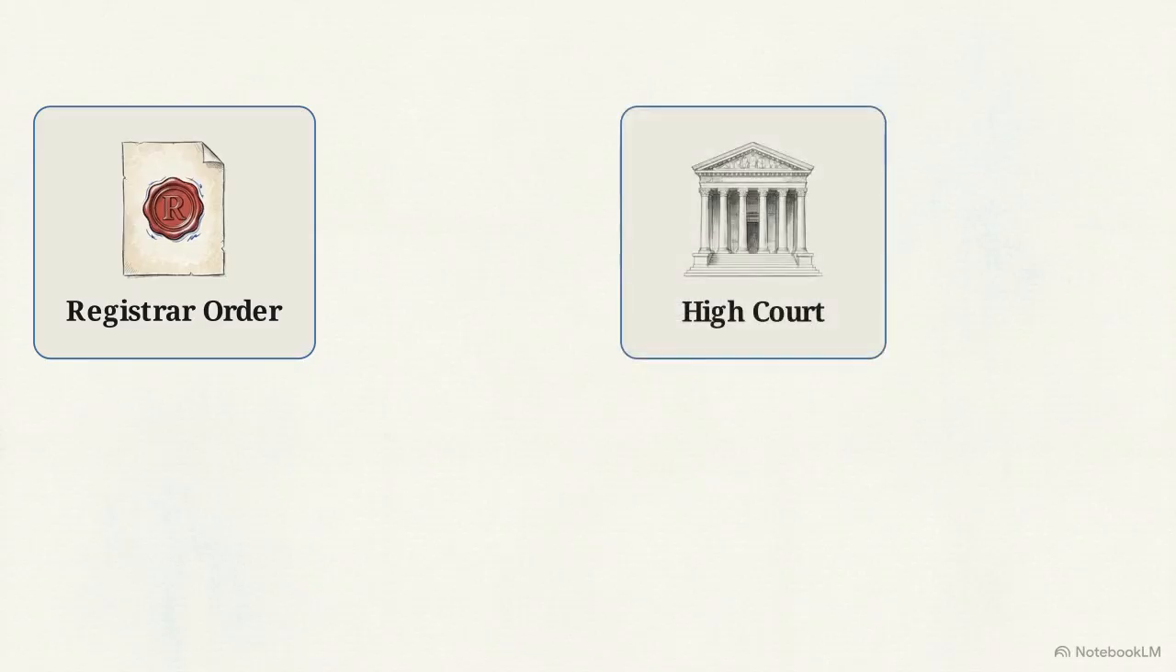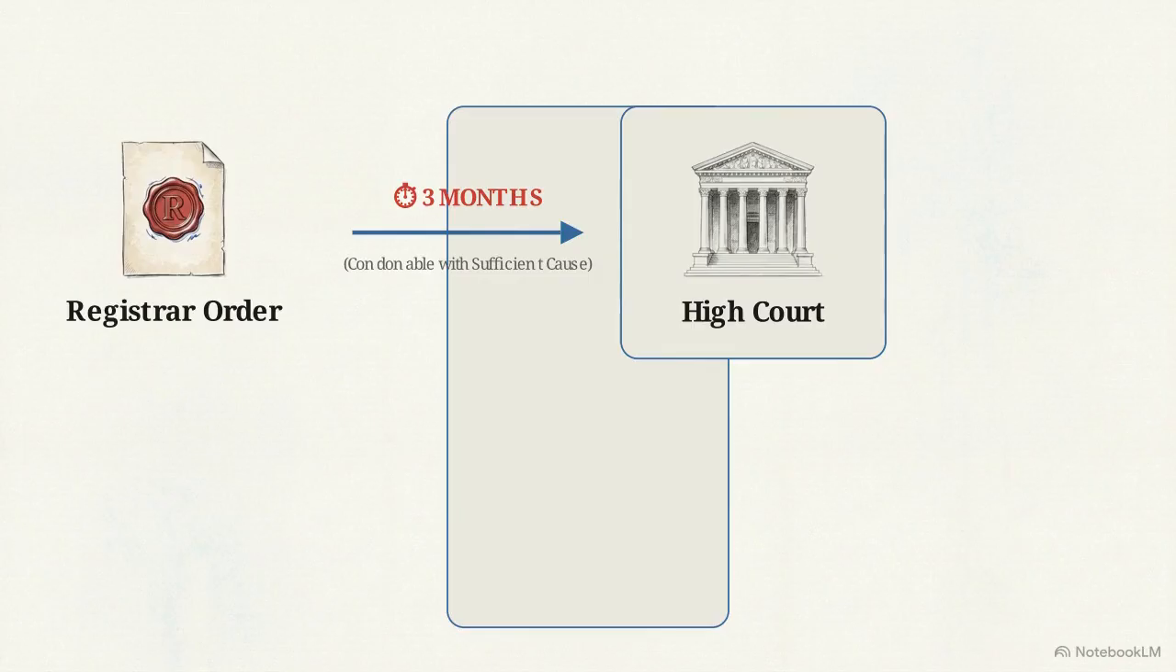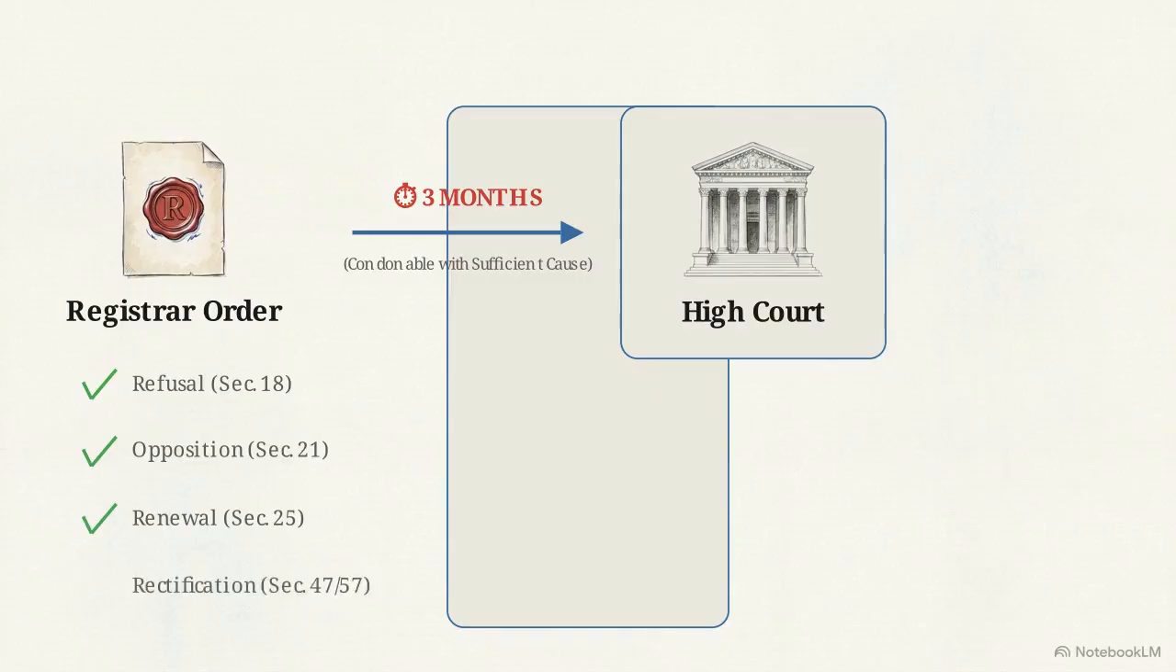If a person is aggrieved by a registrar's decision, they have the statutory right to bring that matter before the High Court. The limitation period is exactly 3 months from the date the order is communicated. While the High Court can condone a delay, the applicant must demonstrate sufficient cause for missing the deadline. This appellate route applies to most registrar actions, including the refusal of an application, the outcome of an opposition, or a decision regarding a renewal or rectification.